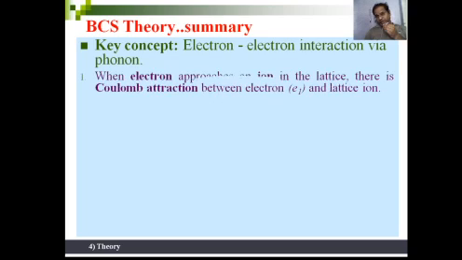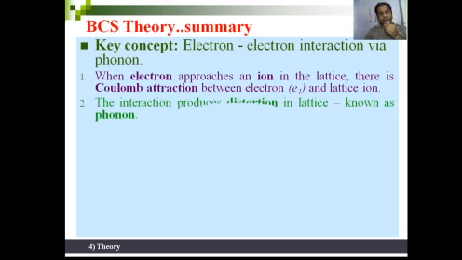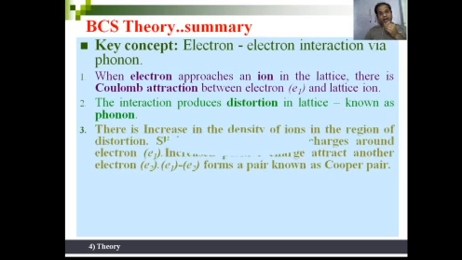The key concept is electron-electron interaction via phonon. The electron approaches an ion, that is, the lattice. There is a Coulomb attraction between the electron and the lattice ion. The interaction produces a distortion in the lattice known as a phonon, and an increase in the density of ions in the region of distortion, a slight increase in positive charges around electron E1.